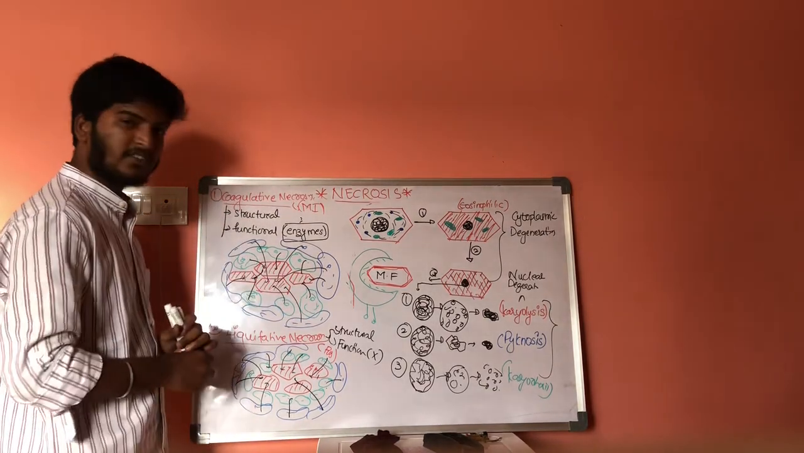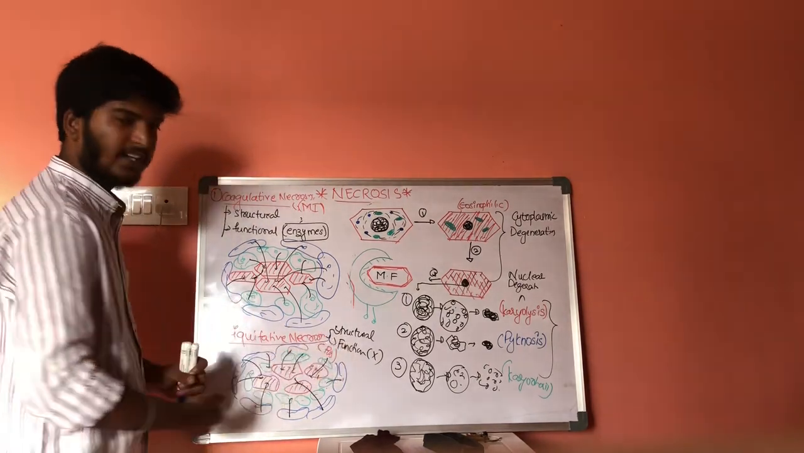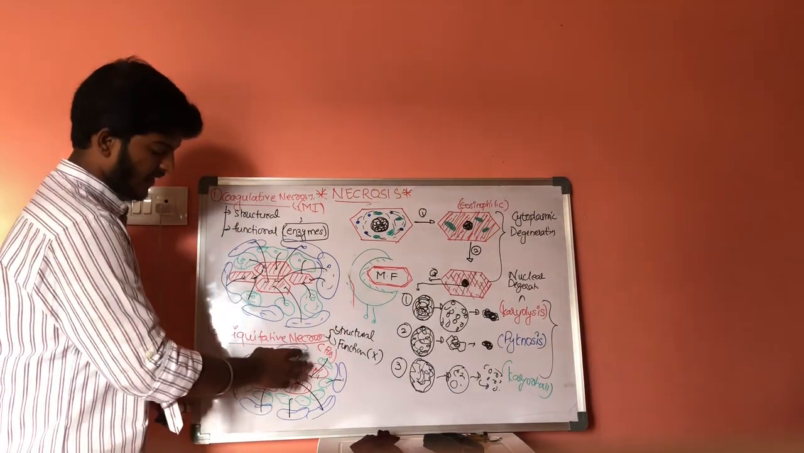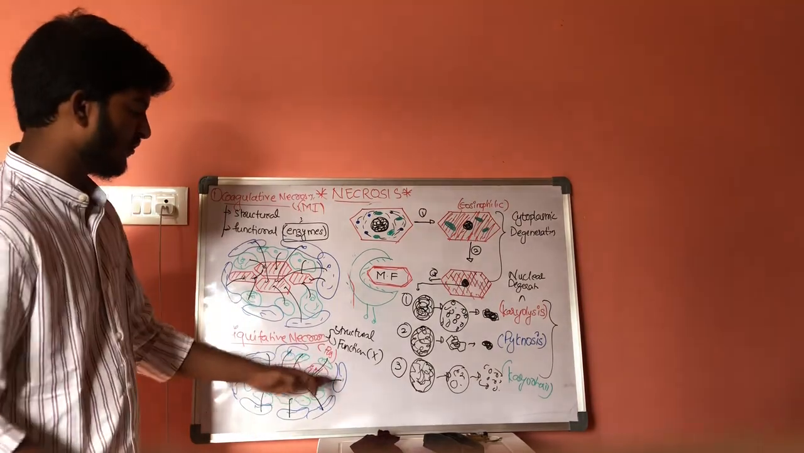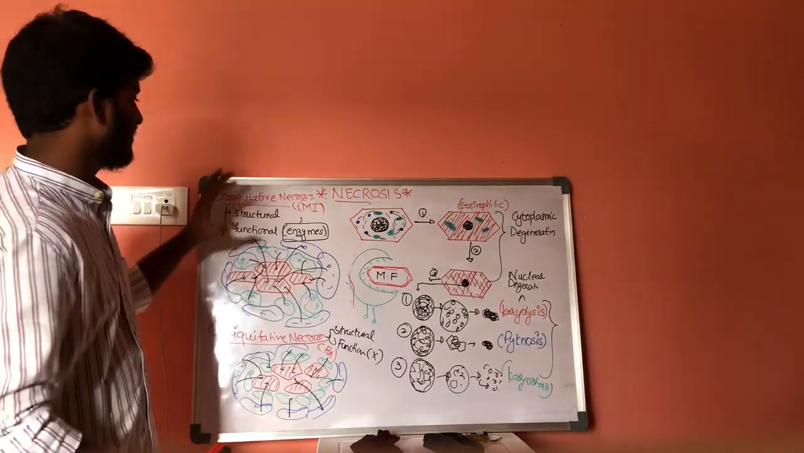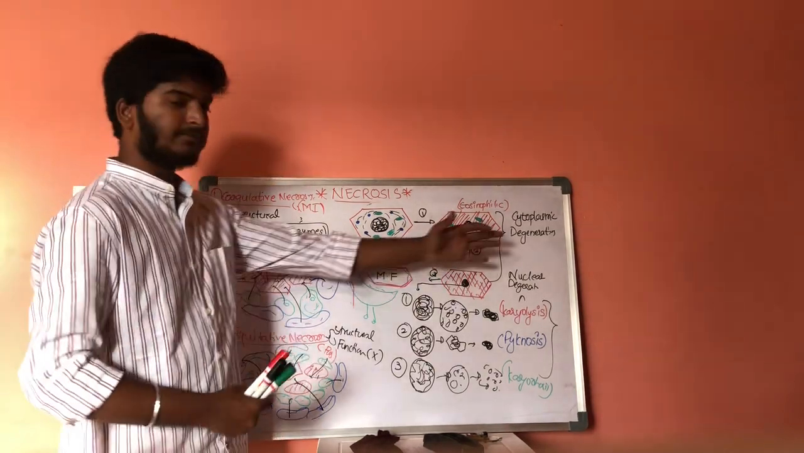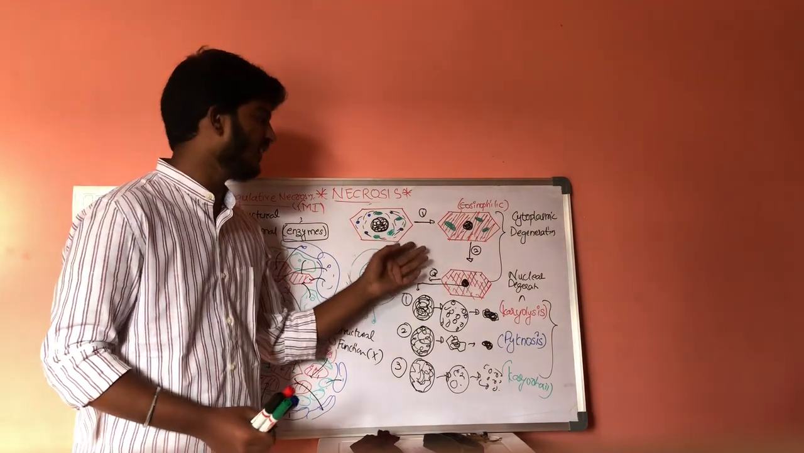In liquefactive necrosis, as the enzymes are not denatured, the enzymes will be in activated form, and there will be enzymatic digestion. And how will this enzymatic digestion take place? It also takes place with neutrophils and macrophages. This is about coagulative necrosis and liquefactive necrosis. And if we come back here, that is the process of necrosis in one cell.